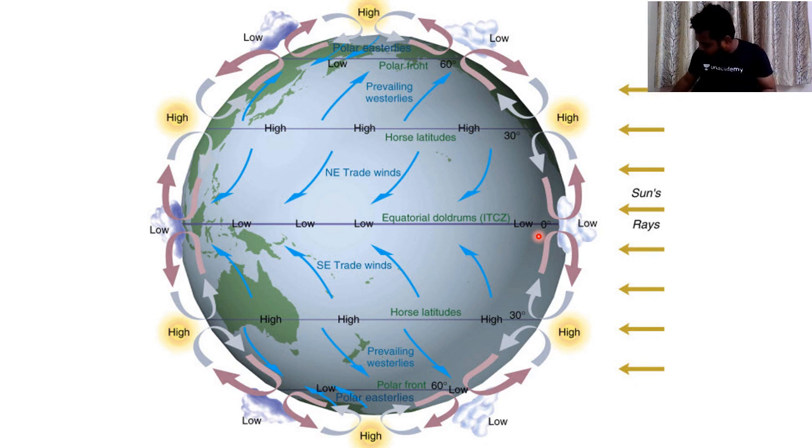Clear? Just 1 minute. So reaching certain heights, they experience the saturation point. And this vertical movement of air is called convection. Because of that convection, we have cloud formation and hence we experience precipitation in these zones.